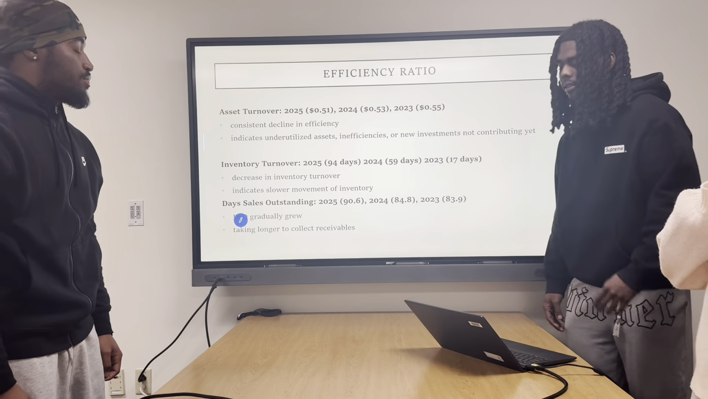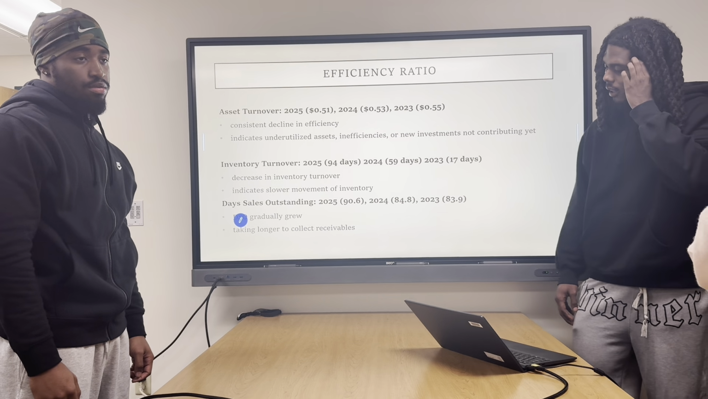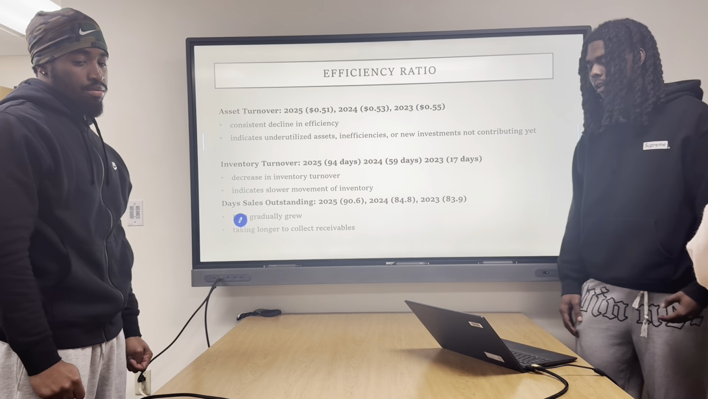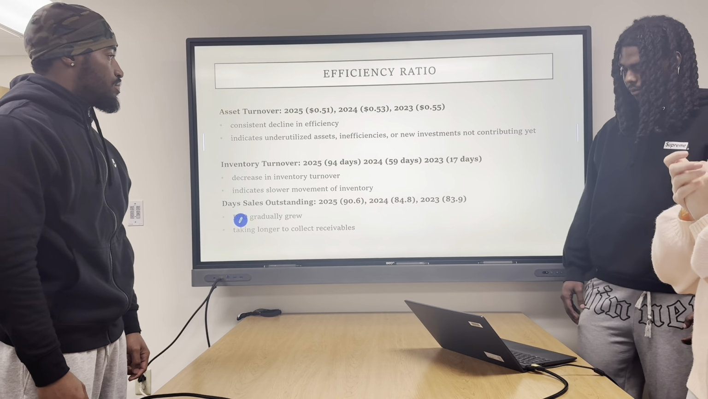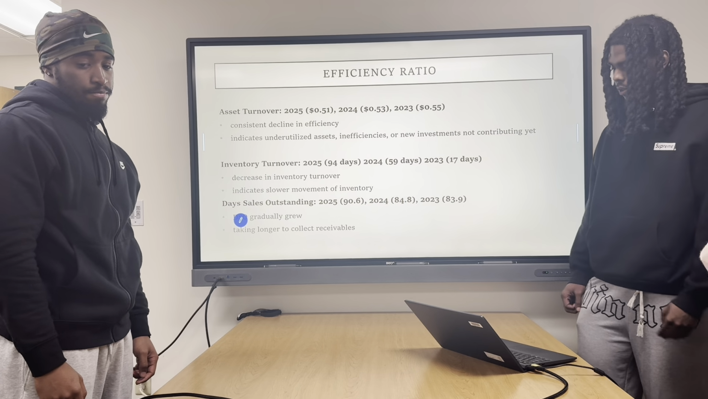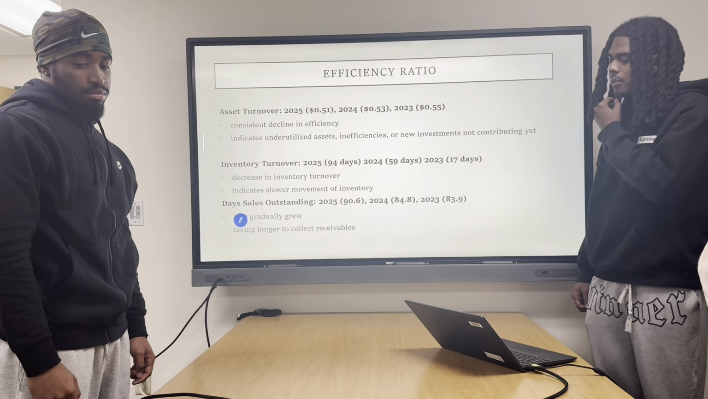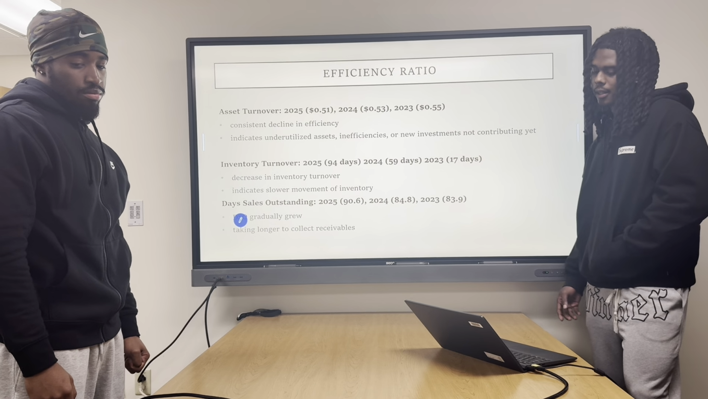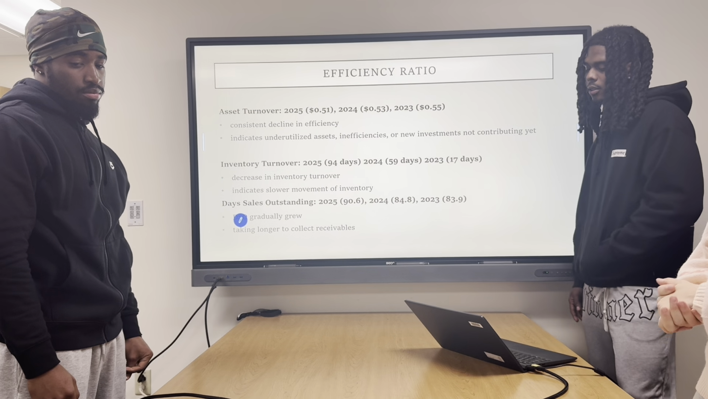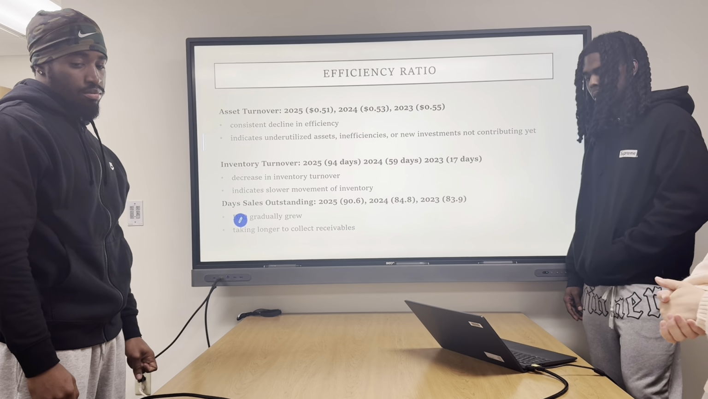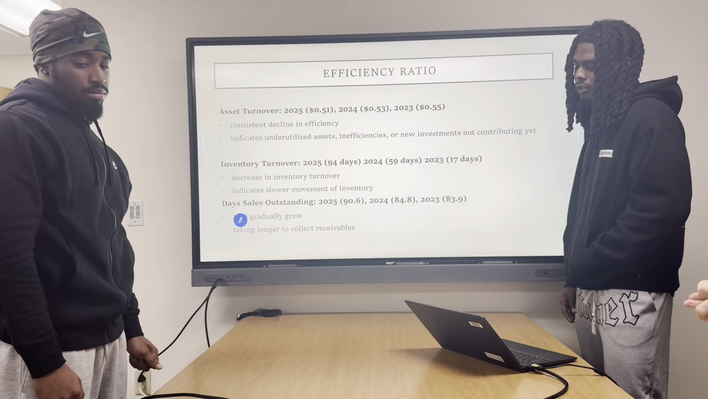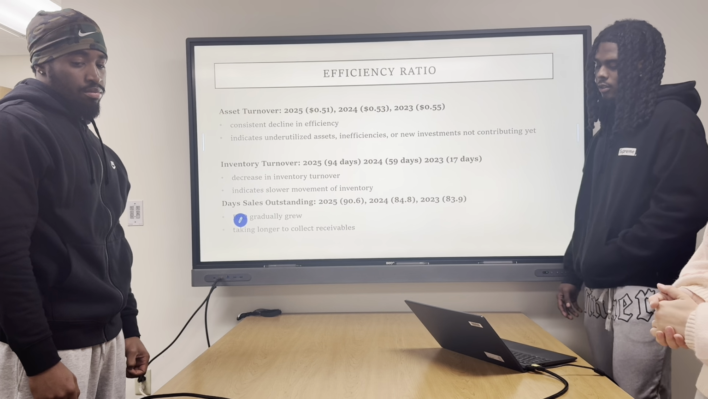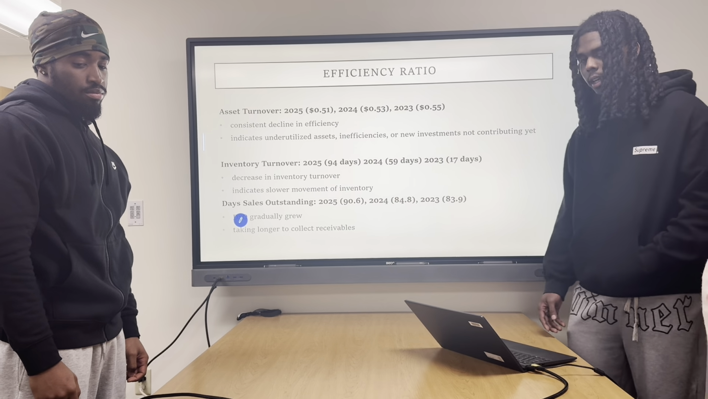And lastly, the days sales outstanding rises slightly from 2023 to 2024, from 83.9 to 84.8, then to 90.6 in 2025. This means Microsoft is taking longer to collect payments from customers over time, which may indicate softening receivable efficiency or extended credit terms. But overall, all three efficiency metrics show gradual weakening driven mostly by Microsoft's growing asset base, slower moving inventory, and slower cash collection.